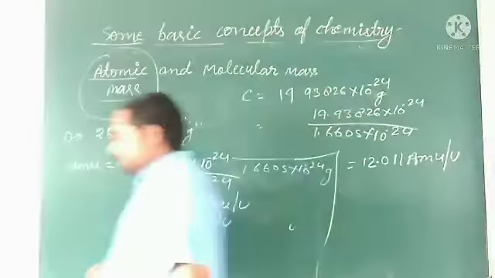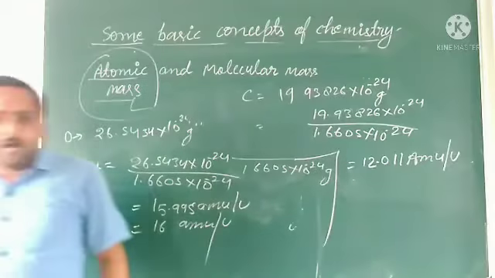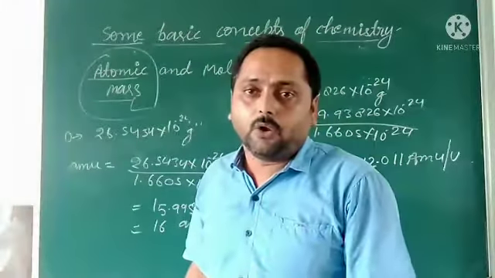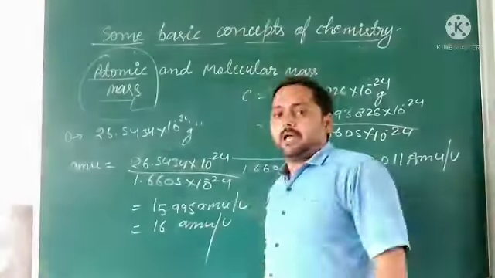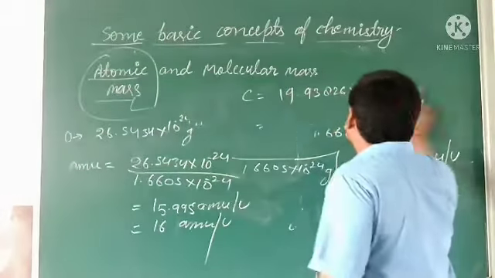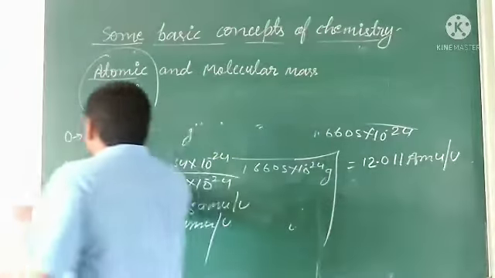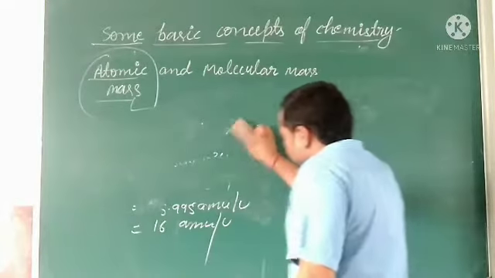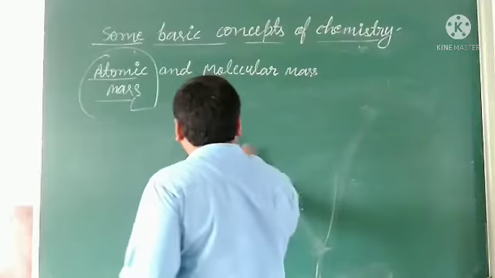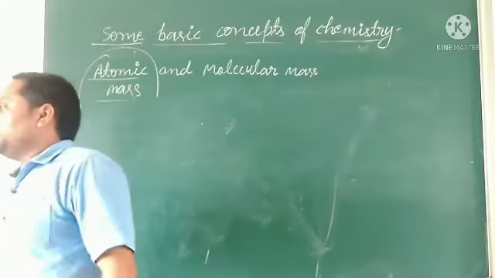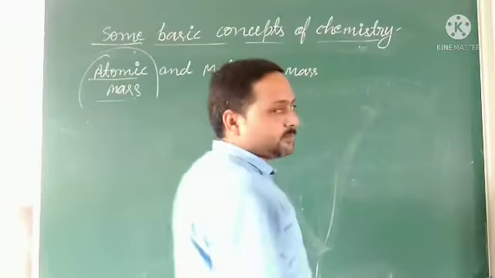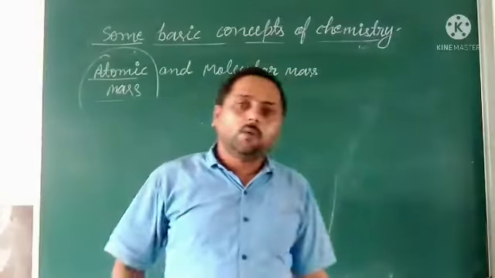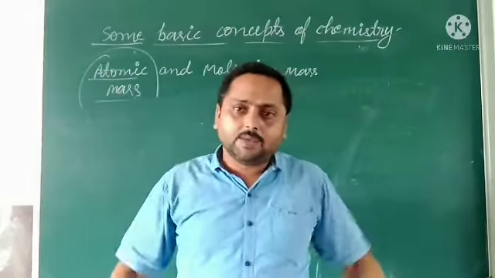Okay children, so some more examples we can see, and we can calculate the values if you have the atom's value in grams. So three examples I have given. Next we are going to calculate molecular mass. Molecules can be diatomic, heteroatomic, polyatomic; many types of molecules are there.